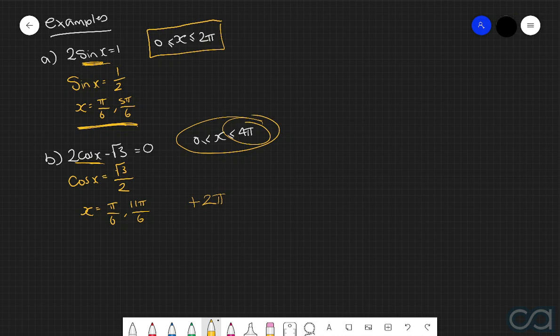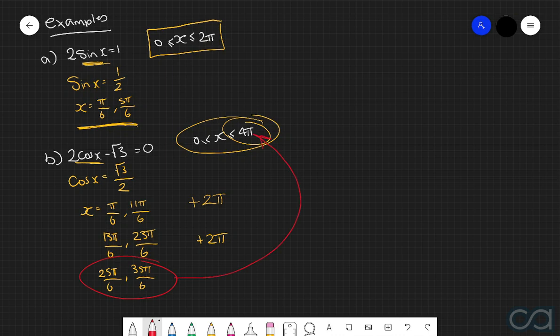So, first things first, if we add on 2 pi to both of these solutions here, we get 13 pi over 6 and 23 pi over 6. If we then add on a further 2 pi, then we get 25 pi over 6 and 35 pi over 6. Now the problem with both of these solutions here is the fact that they are above the upper bound of 4 pi.